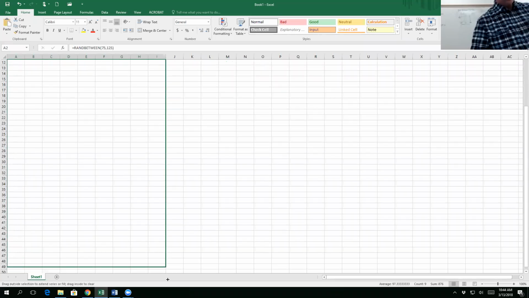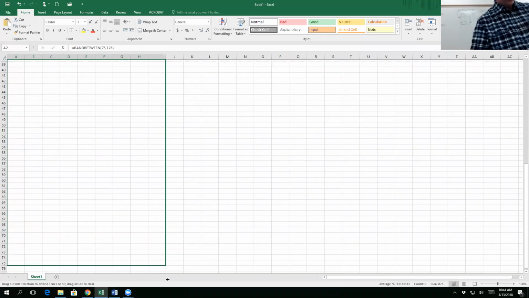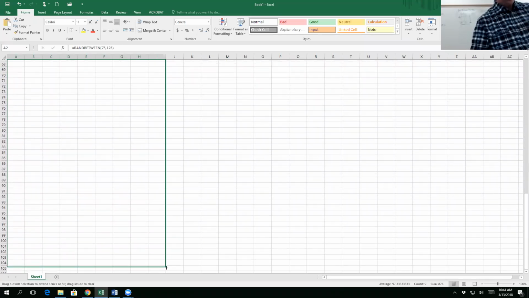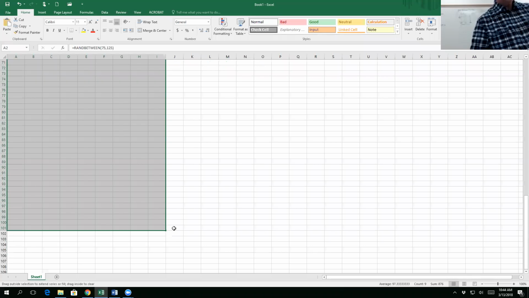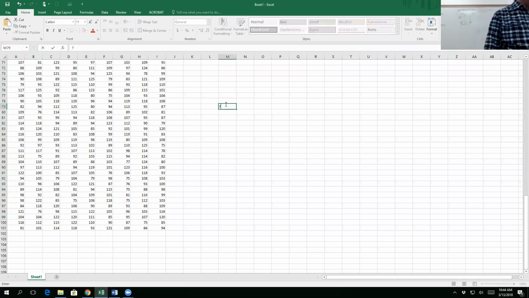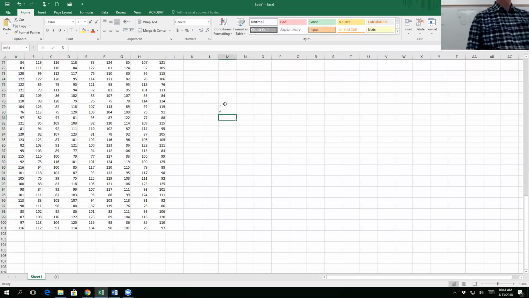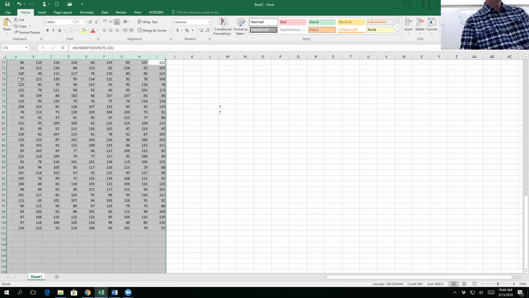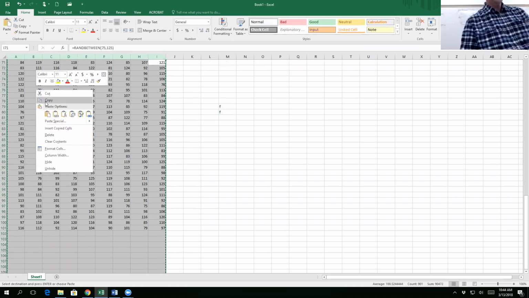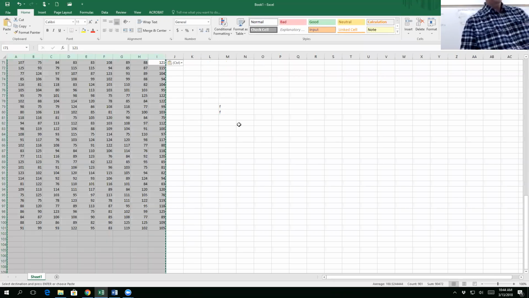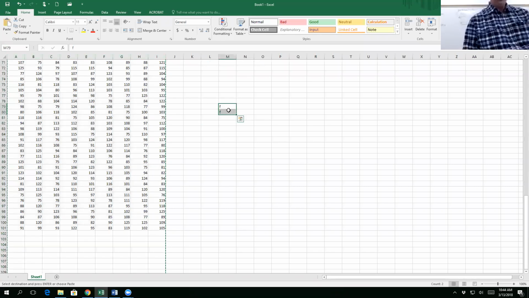I'm going to go down to line 101, since I didn't start on the first line. Okay, now do you remember how to keep these numbers from changing? If you highlight all your data like this, right click and say copy, and then right click again and say paste special 1, 2, 3, now my numbers won't change anymore. Okay?